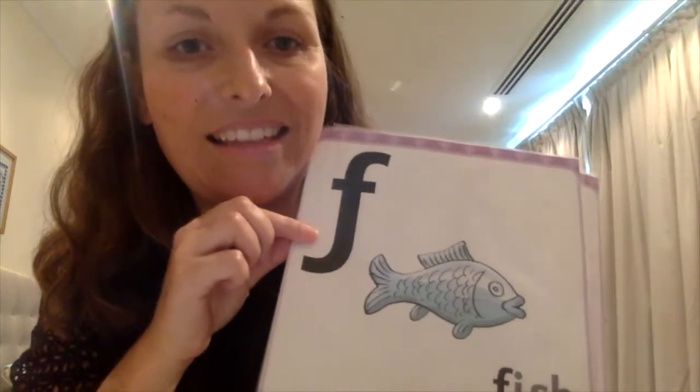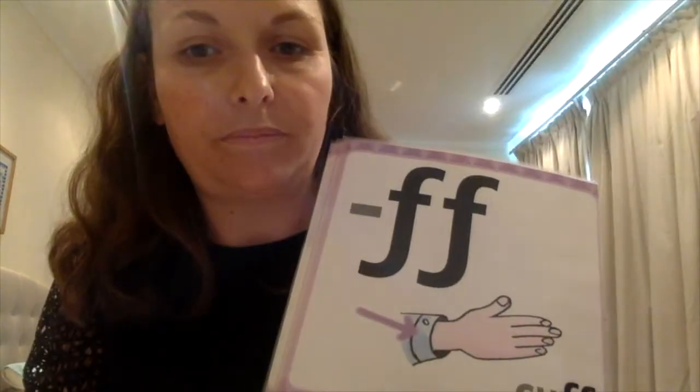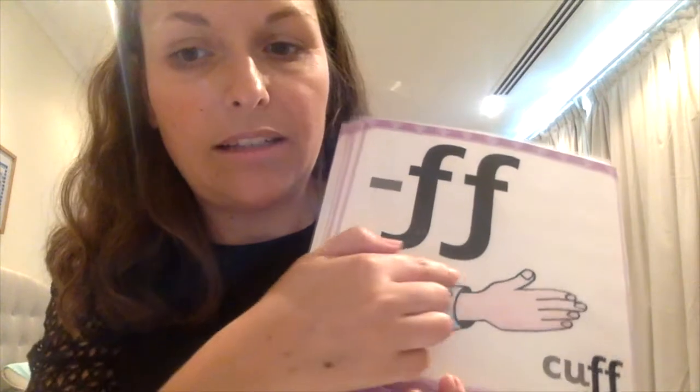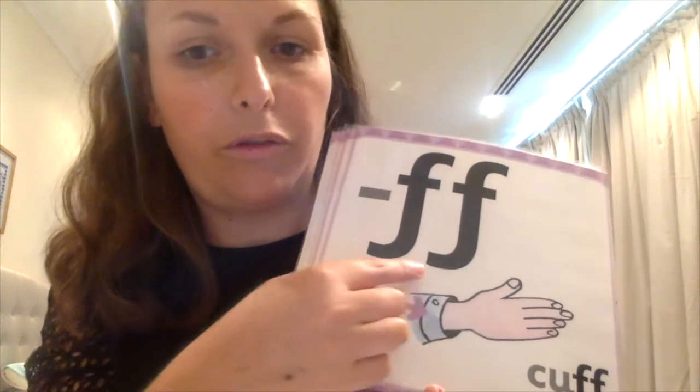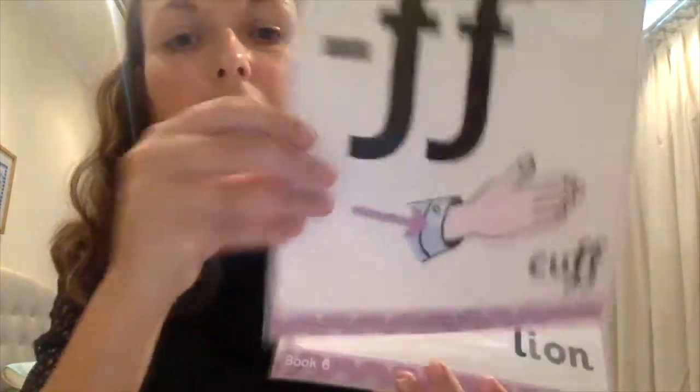The letter is F and the sound is F. Another digraph. Two letters together, two F sounds. And when they're together, they make the F sound as well. Ooh. The letter is L and the sound is L.